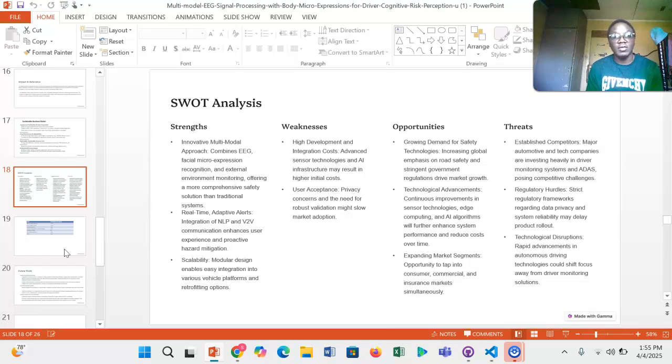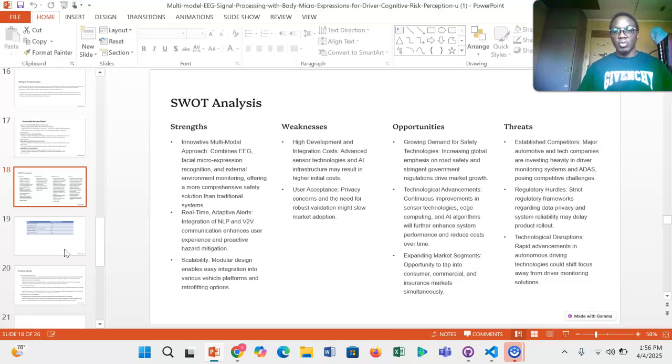Then we have the weaknesses of our system. So the high development costs and integration costs, because with this technology, most of these sensors are going to be very expensive, and the initial cost of setting up the business is really expensive. This is hard technology that we're talking about. The user acceptability, because of privacy concerns, of course, could also be a weakness.